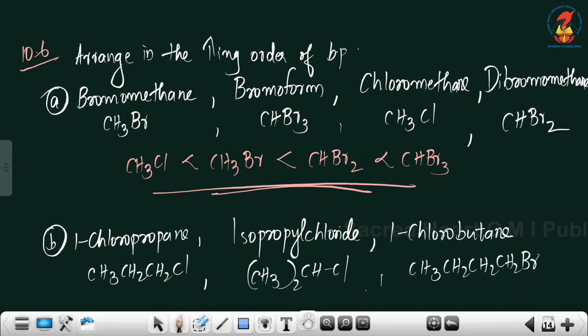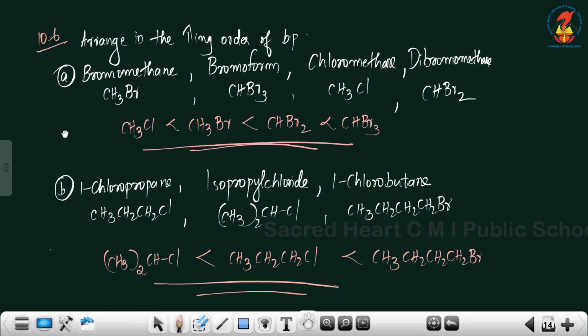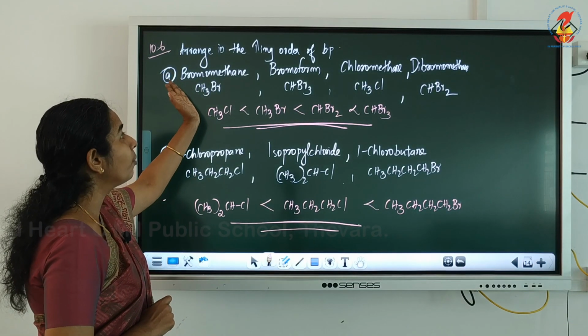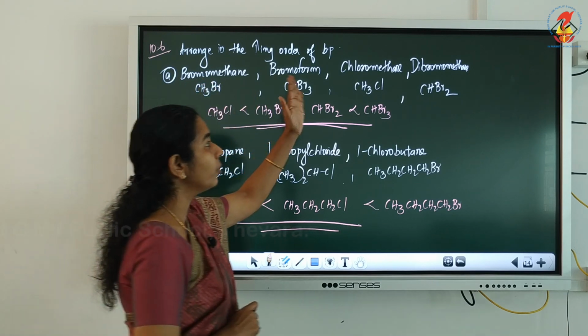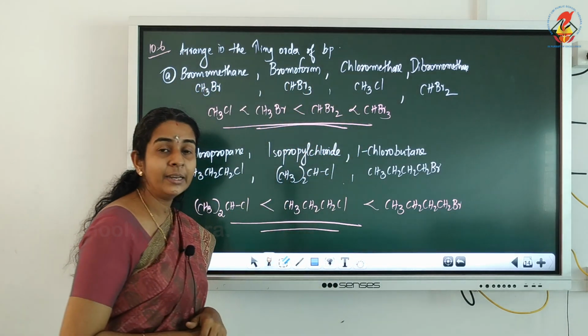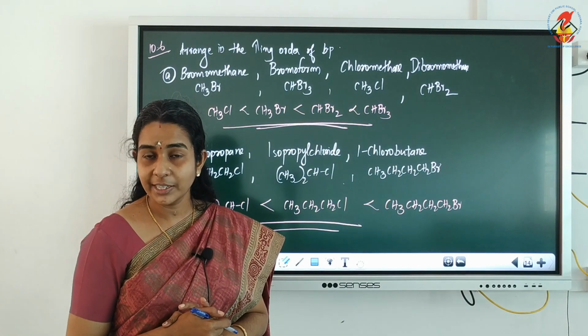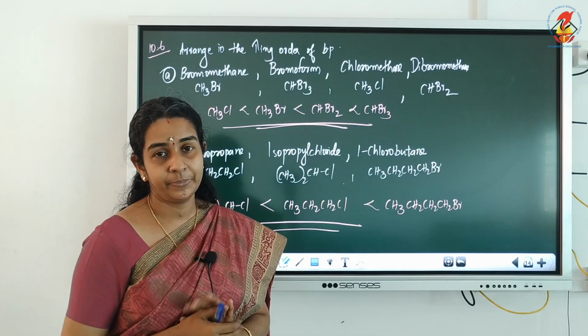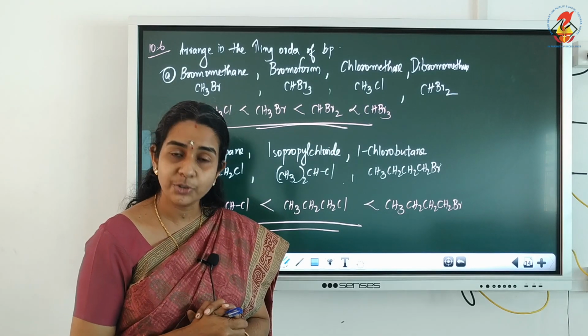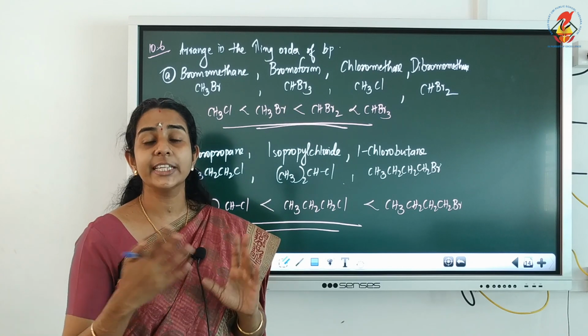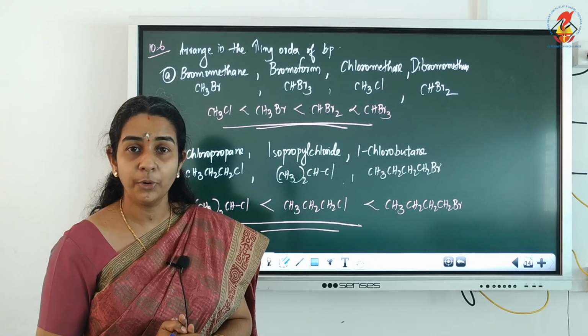Now next we have a few exercise questions. It is exercise 10.6 in your textbook. The question is to arrange in increasing order of their boiling points: bromomethane, bromoform, chloromethane and dibromomethane. When a question asks to arrange in increasing or decreasing order, they give only the names. So from the name we have to write the structure, because only from the structure can we identify which has higher or lower boiling point.